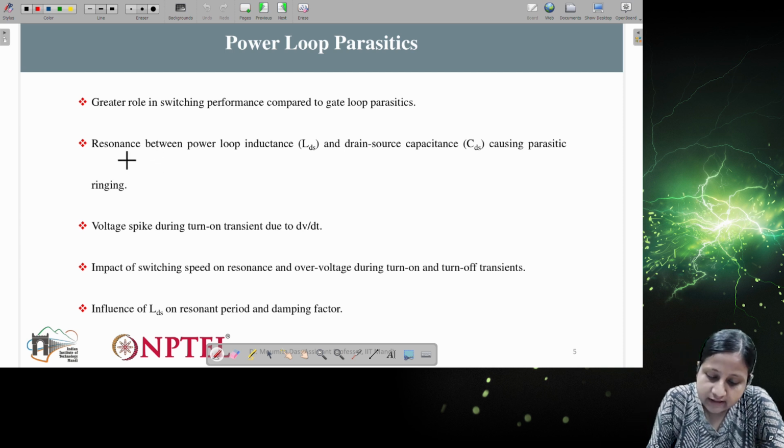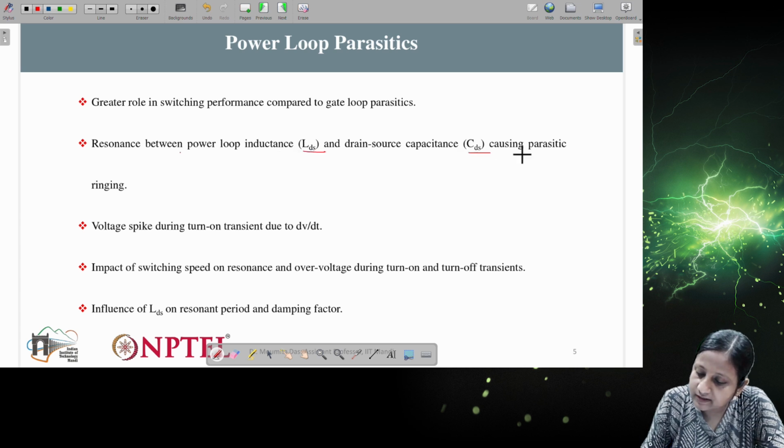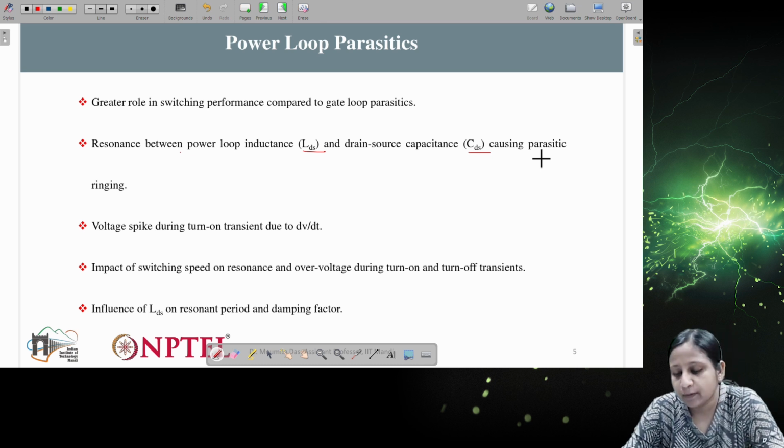Okay, and the resonance between the power loop inductance and the drain to source capacitance causes parasitic ringing. You can see here this L and C is there. Here the R component is not shown, because in an ideal circuit, if we consider any layout, we are considering only inductance.